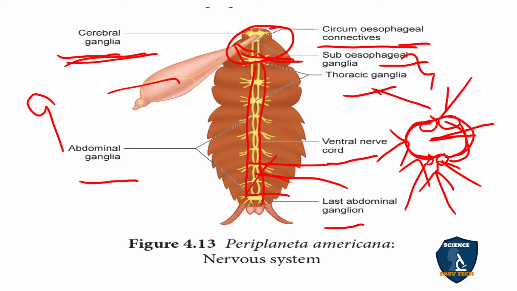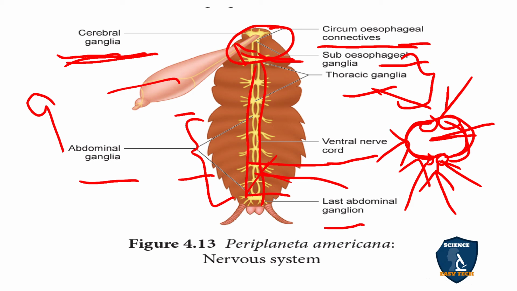Of these, 3 are in the thoracic region and the remaining 6 are in the abdominal region. In segments 1 to 5, they continuously have the abdominal ganglion, and in the 6th segment there is no ganglion. In the 7th abdominal segment you have another ganglion.